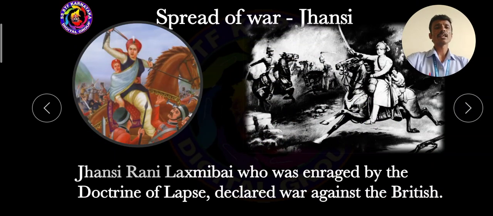Jhansi Rani Lakshmi Bai, who was enraged by the doctrine of lapse, declared war against the British. She was a brave woman who belonged to Jhansi. Her name was Lakshmi Bai.